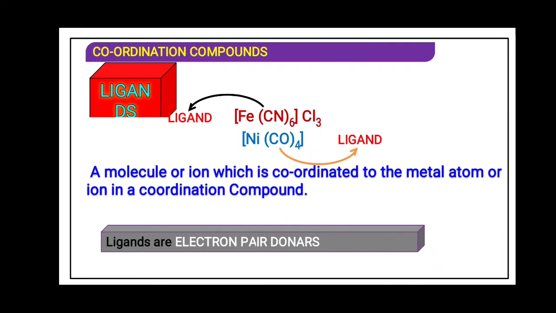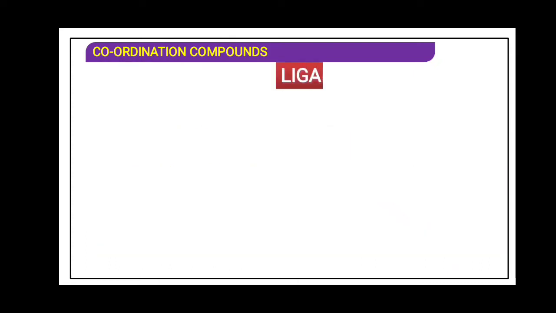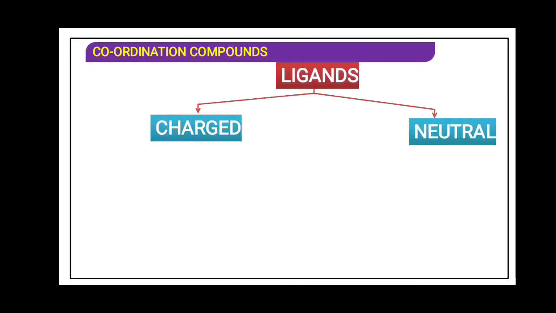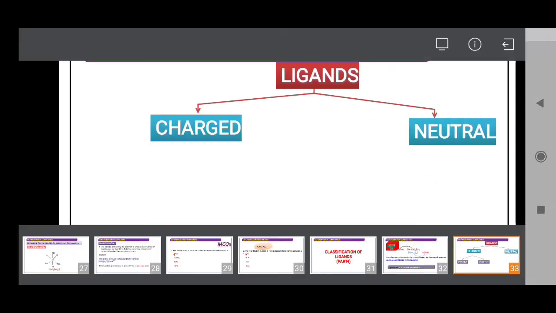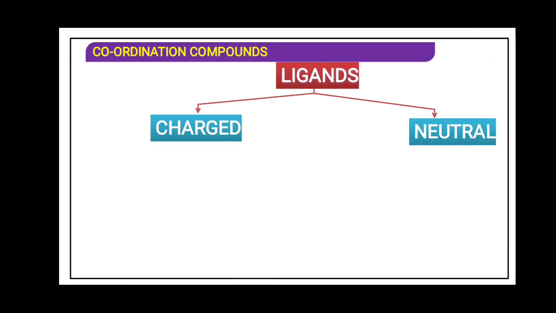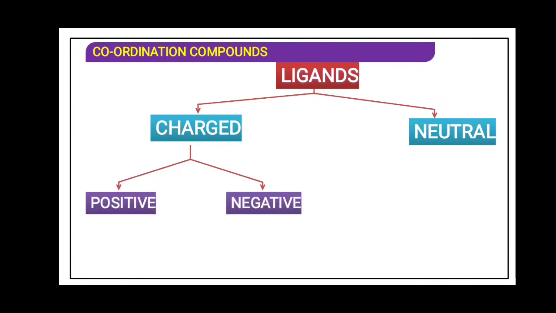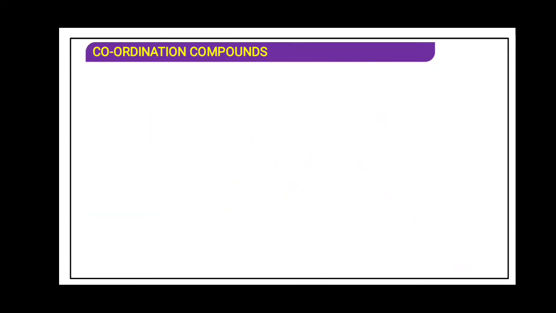Ligands are electron pair donors, always remember, and the central metal atom is always accepting electrons. That is why it is said to be a Lewis acid. So ligands are charged or neutral. In charged you have two, that is positively charged and negatively charged. So in all we have positive ligands, negative ligands, and neutral ligands.